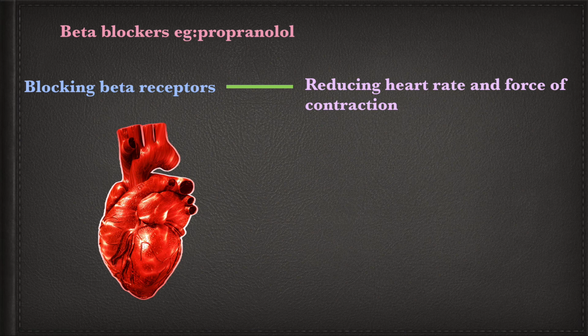And regarding beta blockers like propranolol, as I already said, they block the beta receptors, so they reduce the heart rate and force of contraction, and thereby we can control arrhythmia.